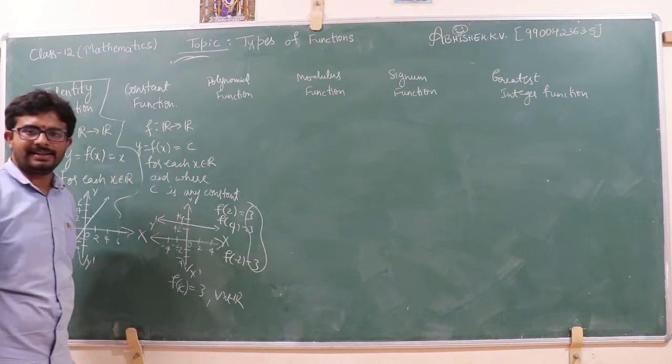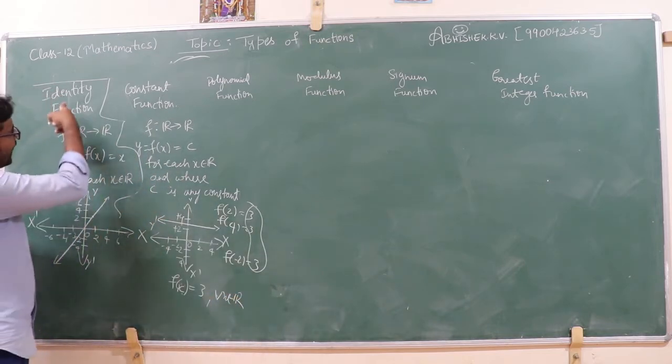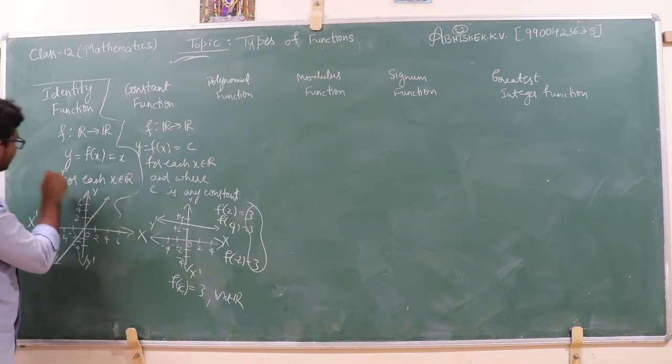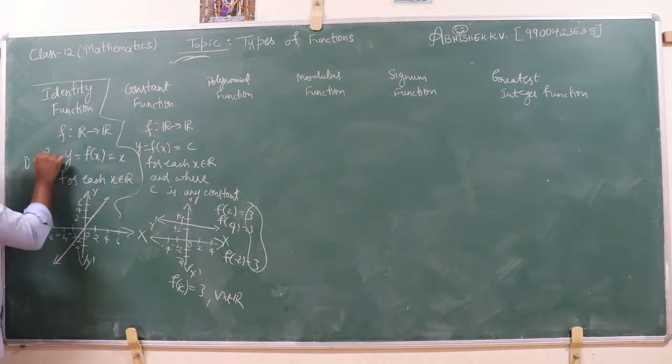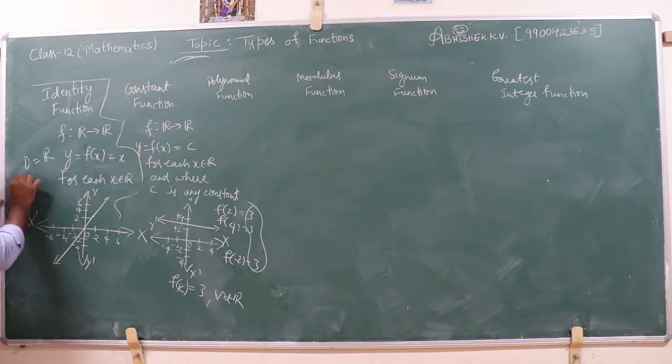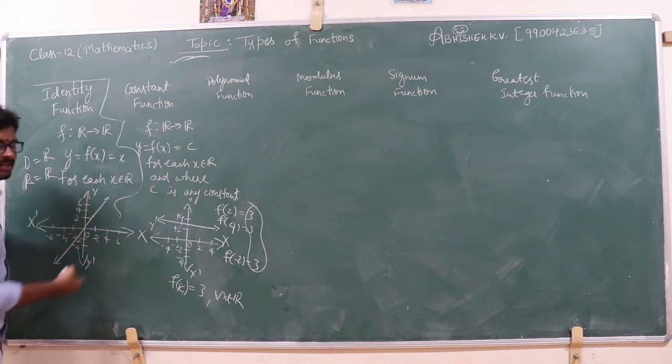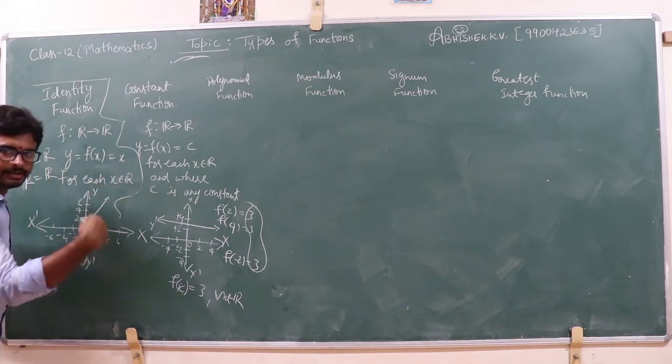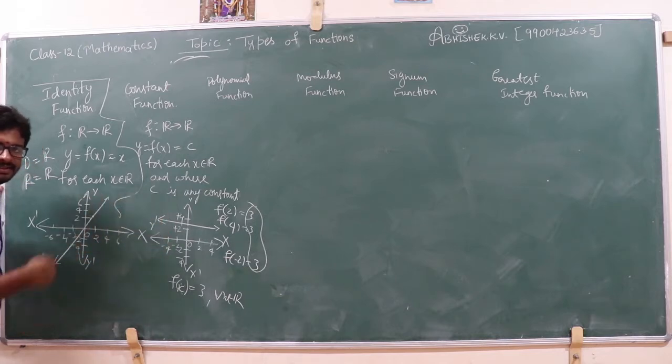In the identity function, what is the domain? Domain is equal to the set of real numbers, right? What is the range? Range is also the set of real numbers. Whatever we give as input, we get the same output.